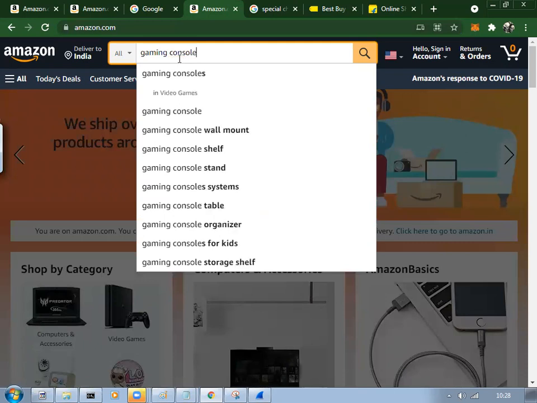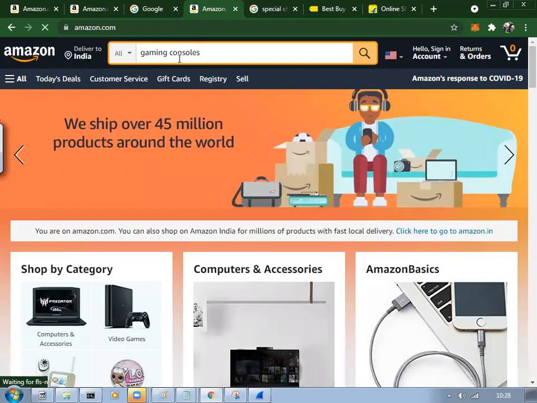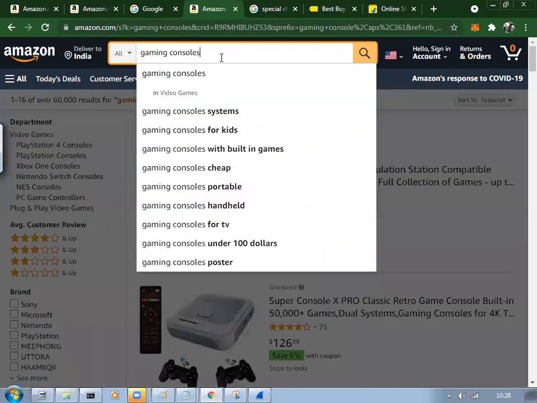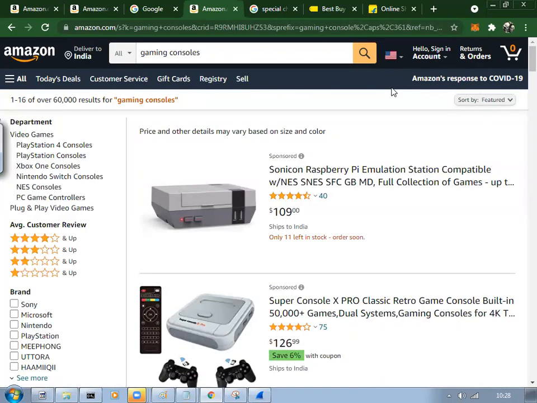Now this will go and bring the data, what all gaming consoles are available on Amazon.com. When I click it, the data is sent in a secured way, using some algorithms the Amazon website has. What those algorithms are, we'll see later. It uses those and sends that to the server.